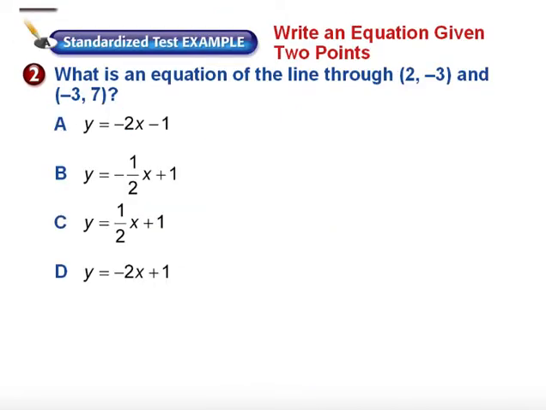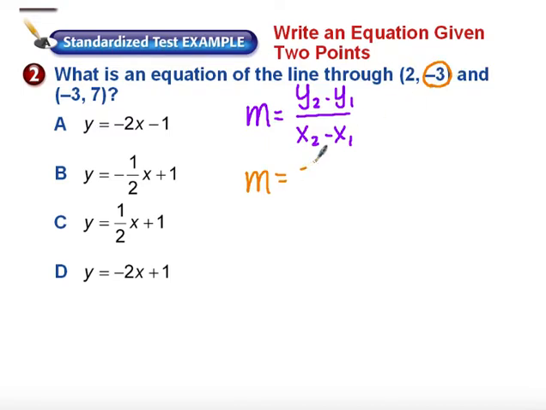All right, now, what if they don't give us a slope? So this example says, what is an equation of a line through (2, -3) and (-3, 7)? So the first thing I'm going to do, since I'm given 2 points, is I'm going to calculate my slope. So we'll remember back to our slope formula is the change in the y's over the change in the x's. So that's going to give me a slope of, so I'm going to start with this point.